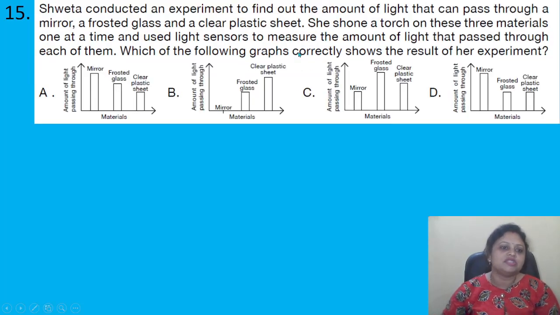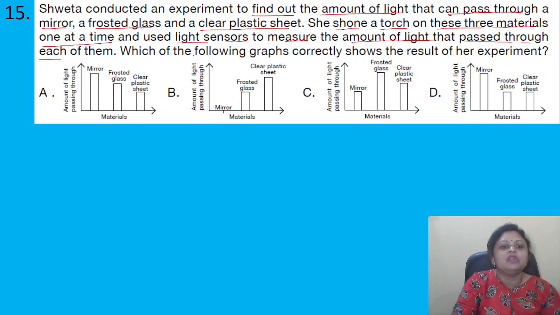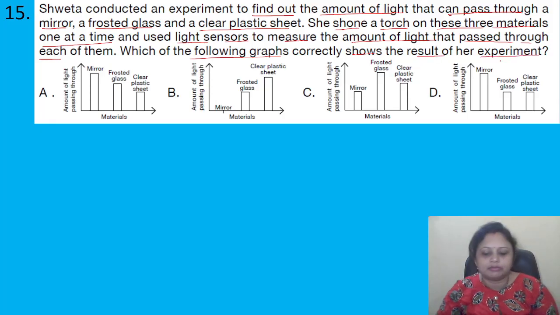Coming to the next question. Shweta conducted an experiment to find out the amount of light that can pass through a mirror, a frosted glass and a clear plastic sheet. She shone a torch on these three materials one at a time and used a light sensor to measure the amount of light that passes through each of them. Okay, so which of the following graphs correctly shows the result of the experiment?